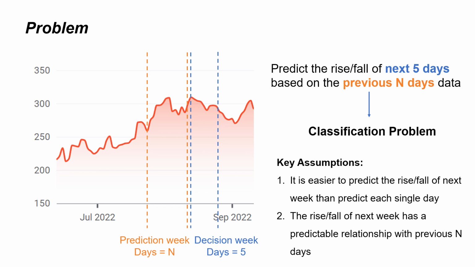This problem formulation is based on two intuitive assumptions. The first one is that it is easier to predict the rise or fall of next week rather than predict each single day. The second one is that the rise or fall of next week has a predictable relationship with the previous n days' data.